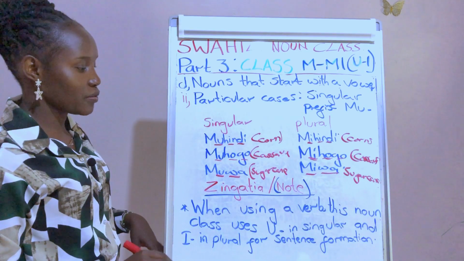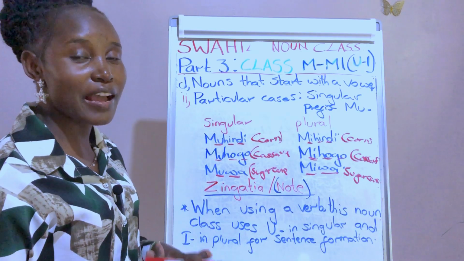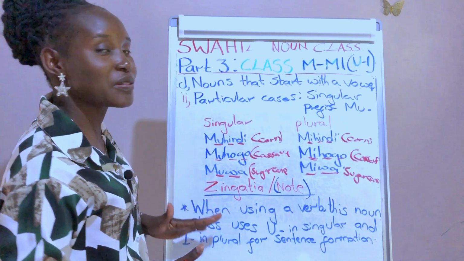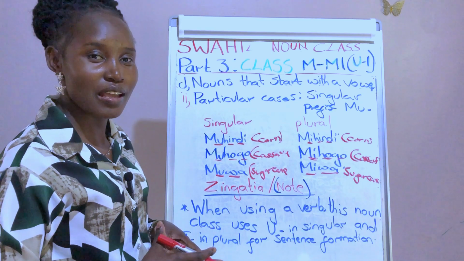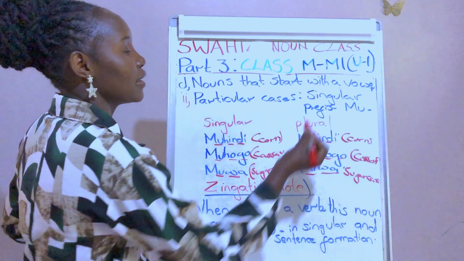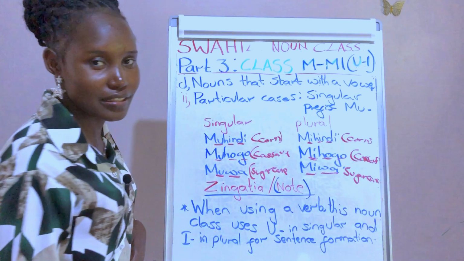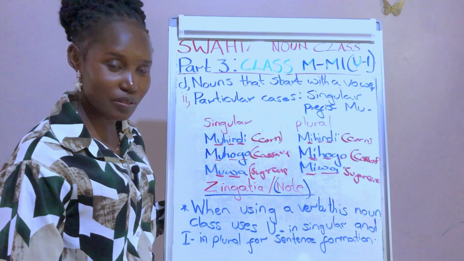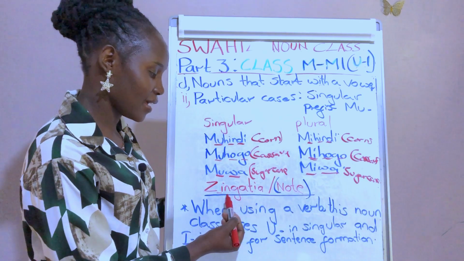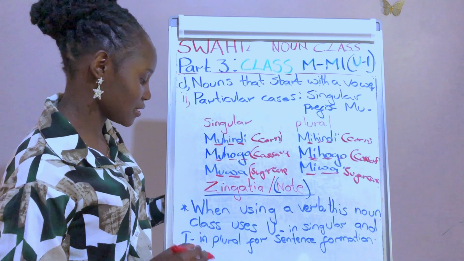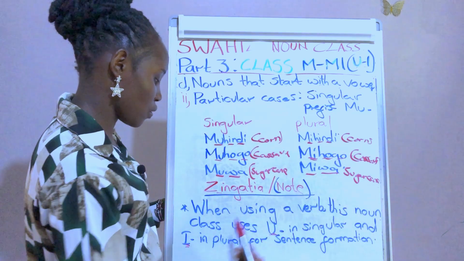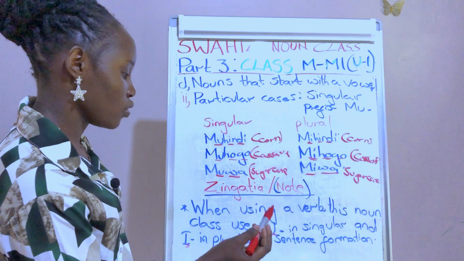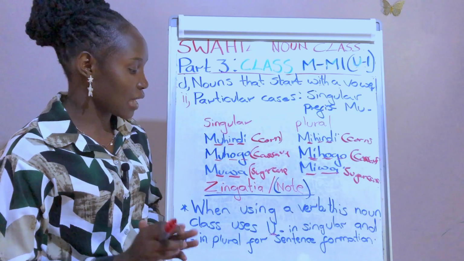Alright, we are getting to the end of this, but we can't finish without forming our sentences and seeing how all these nouns can be used together with the verb and the u-e prefix. So before we go to the sentences, we have something to note here. In Swahili we say zingatia, zingatia. So note this. When using a verb, this noun class uses u in singular and e in plural form for sentence formation. So that is what happens.